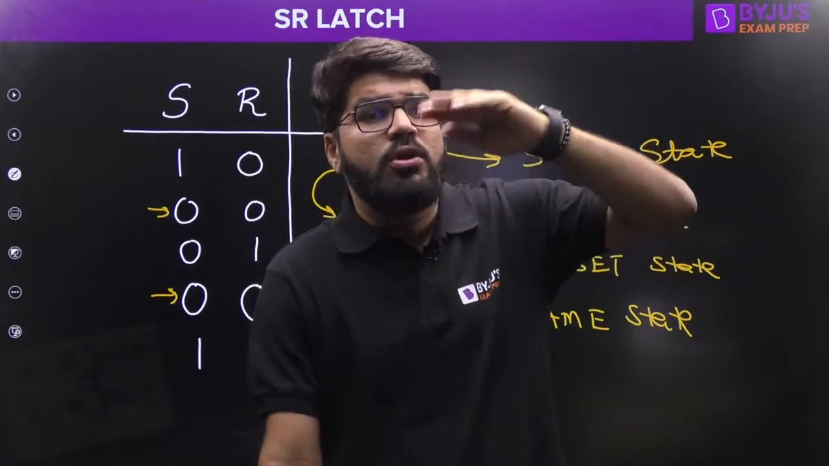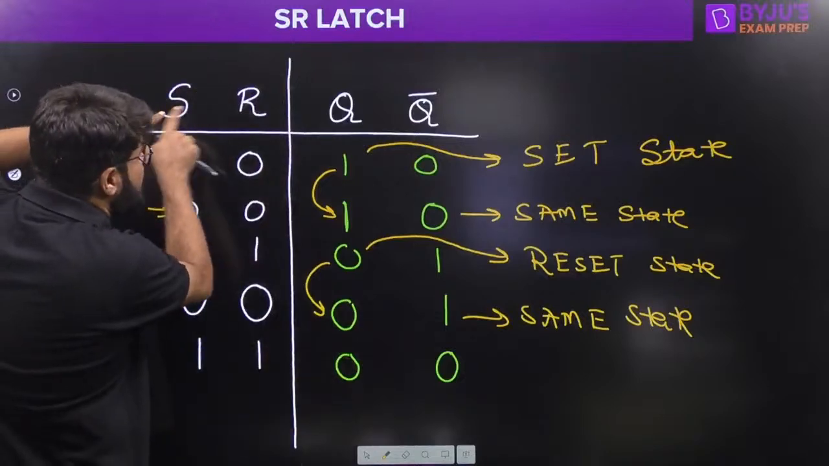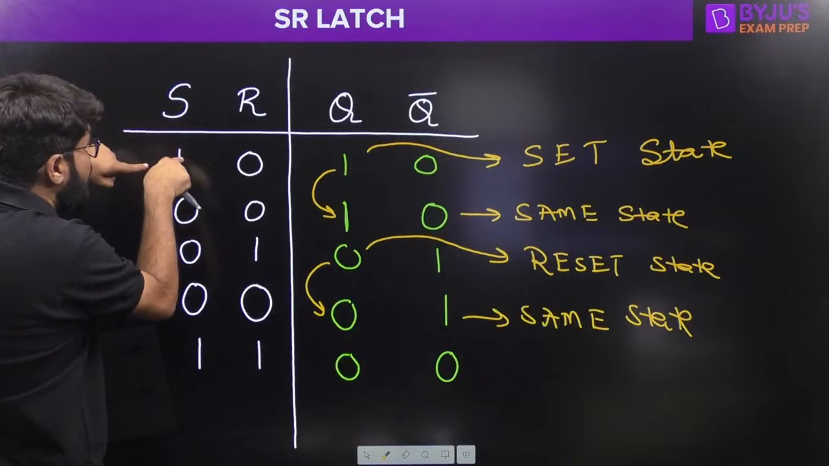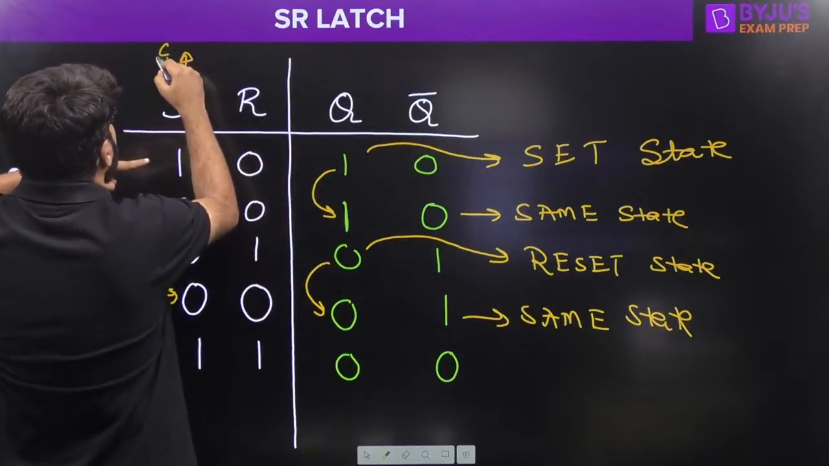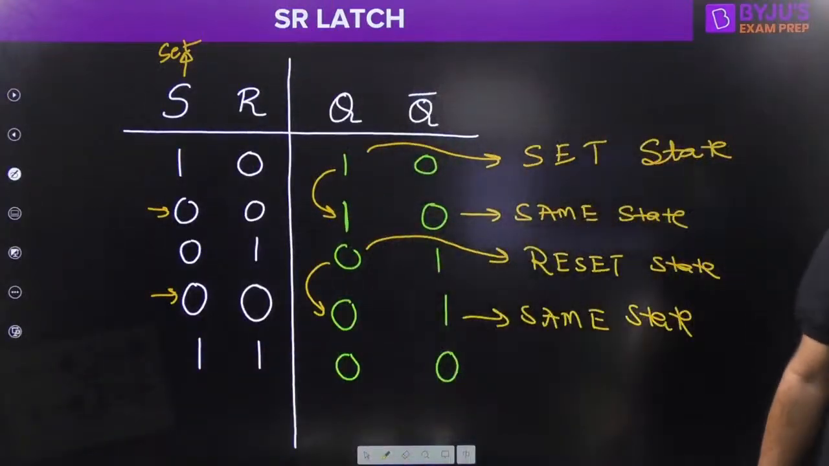That simply means that if you need to set the device, if you want to make the output 1, what input combination should you apply? What input is responsible for making Q equal to 1? The S input. When you apply the S input 1, you get the Q output 1, and hence we call it the set input.